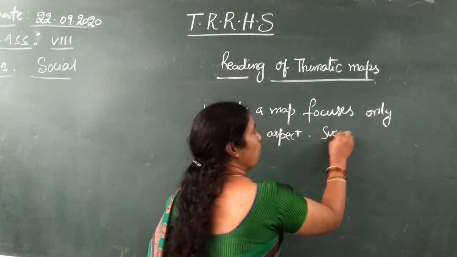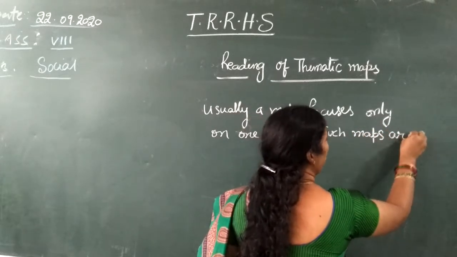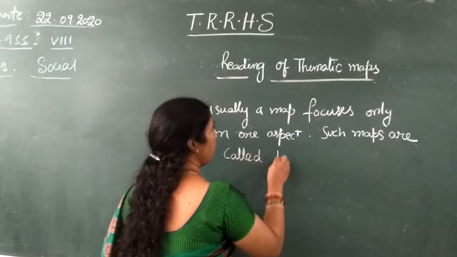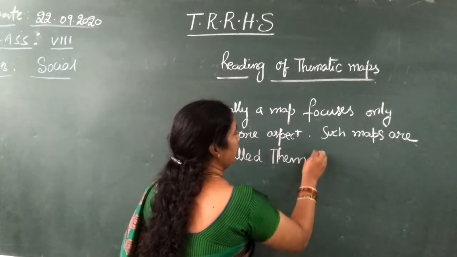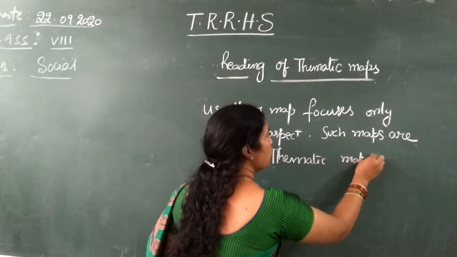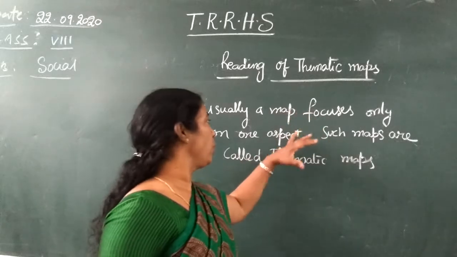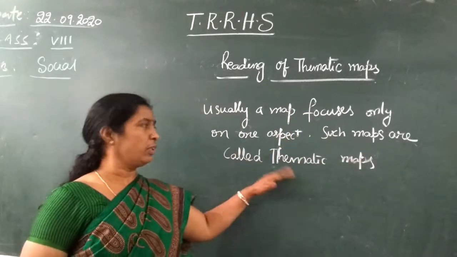Such maps are called thematic maps. So what are these maps? Maps can show, usually a map focuses only on one aspect. Such maps are called thematic maps.